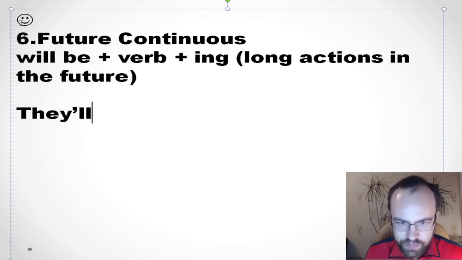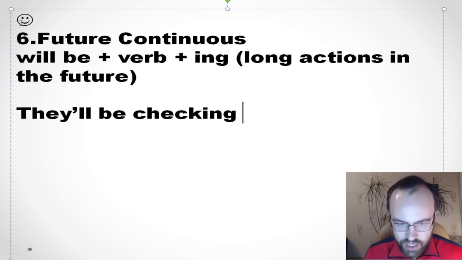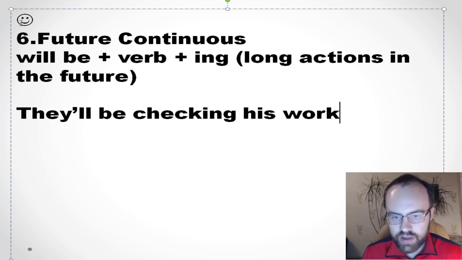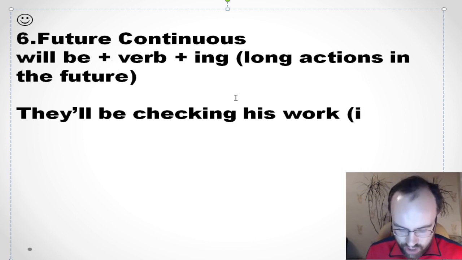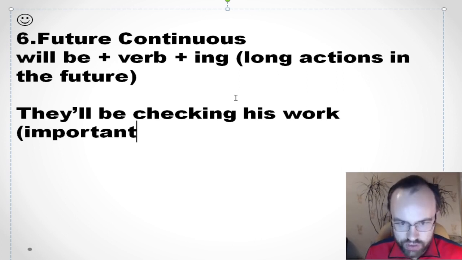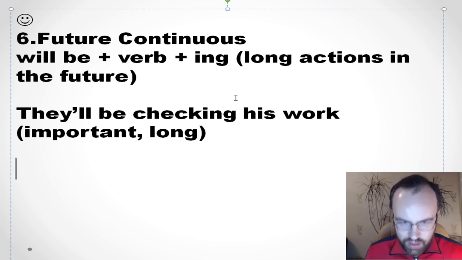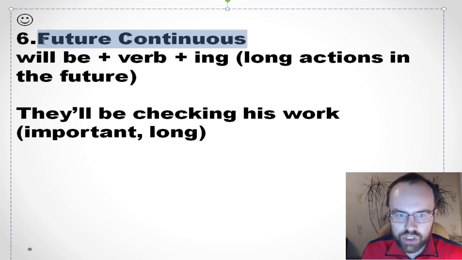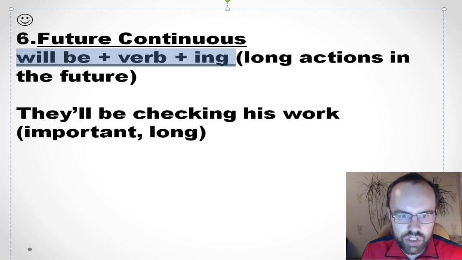So they'll be checking his work. You can say they'll check his work, but it's a short action. If you say they'll be checking his work, it means that it's important and it's a long action. Okay, good, well done. So future continuous: will be plus verb plus ing.